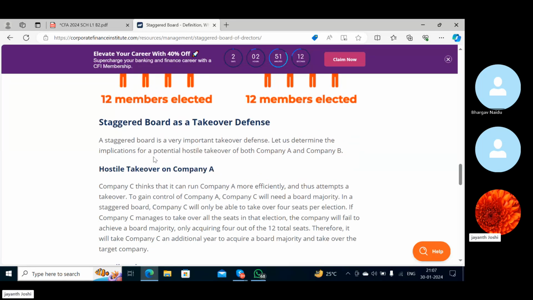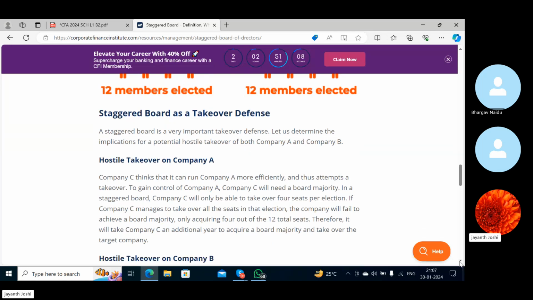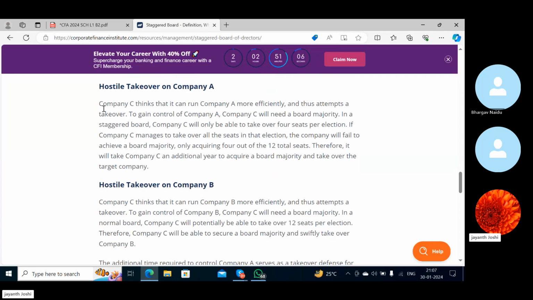Let us determine the implications of a hostile takeover of both company A and B. Let's say some company XYZ wants to acquire company A, and some company XYZ wants to acquire company B. Then how can they save themselves? Company C thinks that it can run company A more efficiently, like Tesla thought that they could run Twitter more efficiently, and thus attempts a takeover.